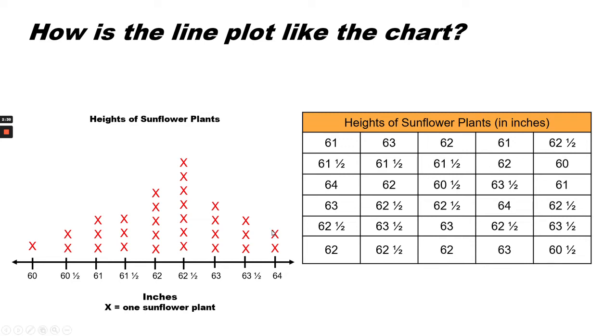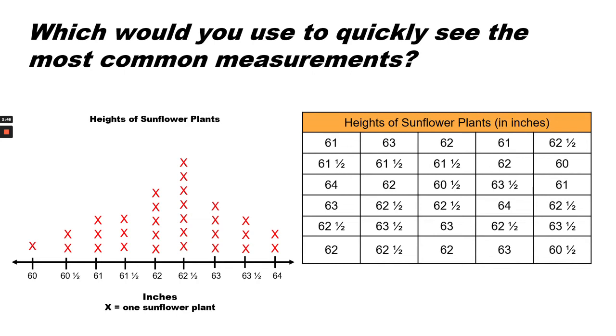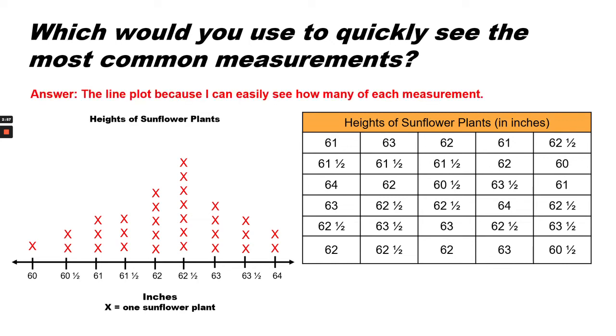Here we have the line plot that matches the chart. How are they alike? They both have the same data. Which of these would you use to quickly see the most common measurements? Well, we will probably use the line plot because you can easily see which is the tallest column.